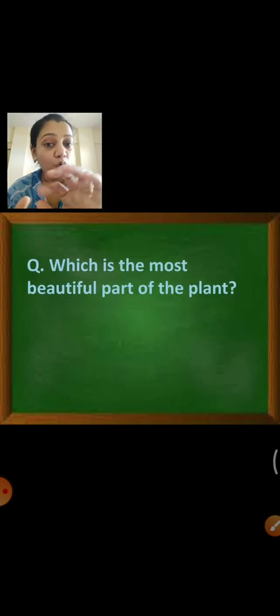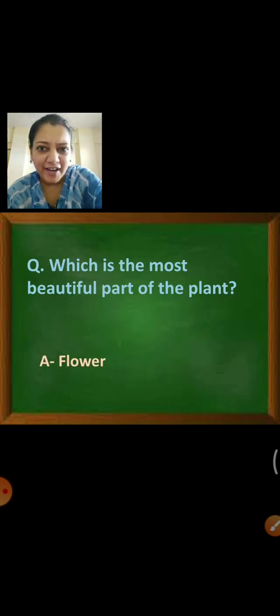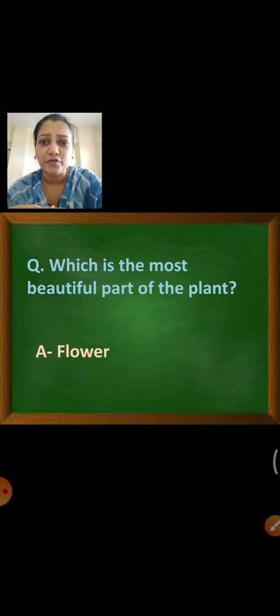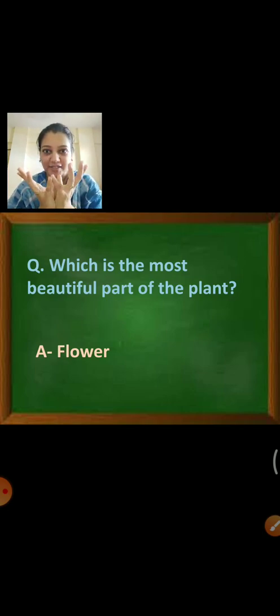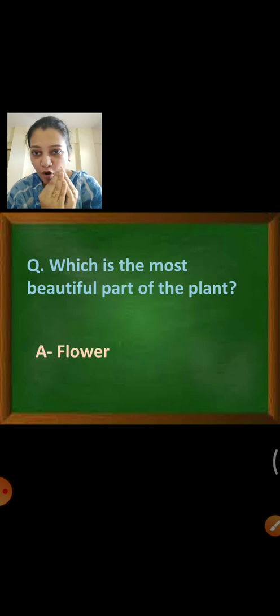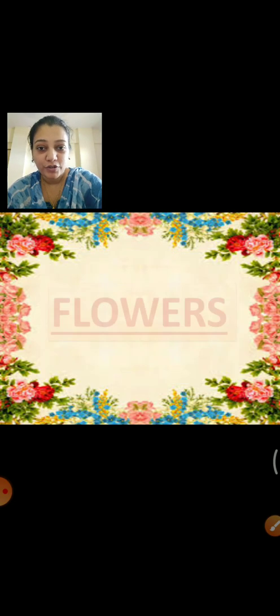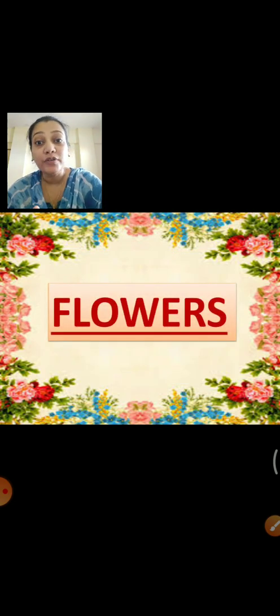Which is the most beautiful part of the plant? Flower, right? A flower is the most beautiful part of the plant because they are so colorful and they bloom like this, right? First they are a small bud like this, and then slowly they bloom like this, right? This looks so beautiful. Yes, children? So today we are going to learn about flowers.